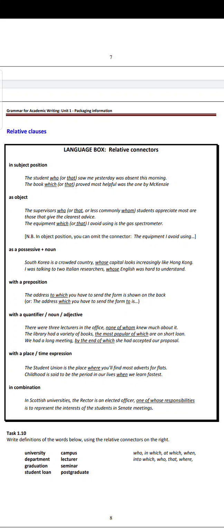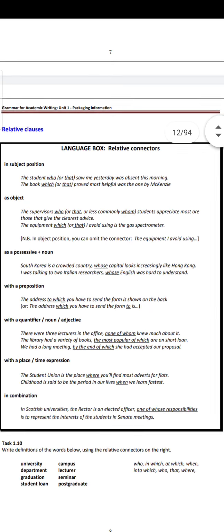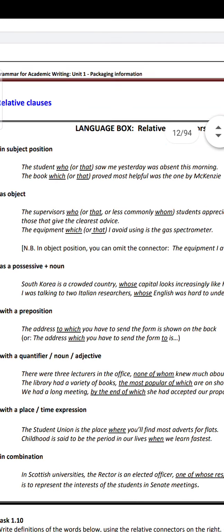In subject position, first, we can use who or which. See here? The student who saw me yesterday was absent this morning. Or the book which proved most helpful was the one by Mackenzie. We do not use that because that can obviously be used for any subject or any object or anything. So we just focus on who, which, and so on.